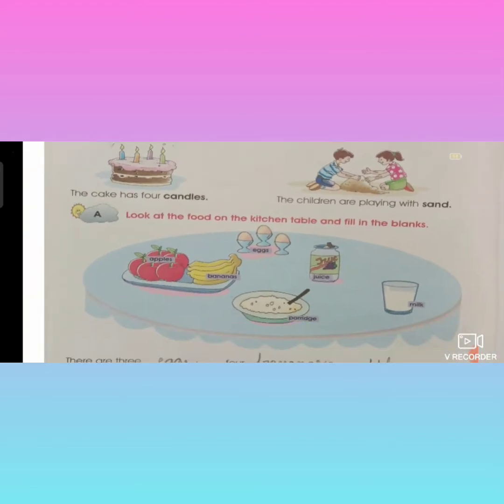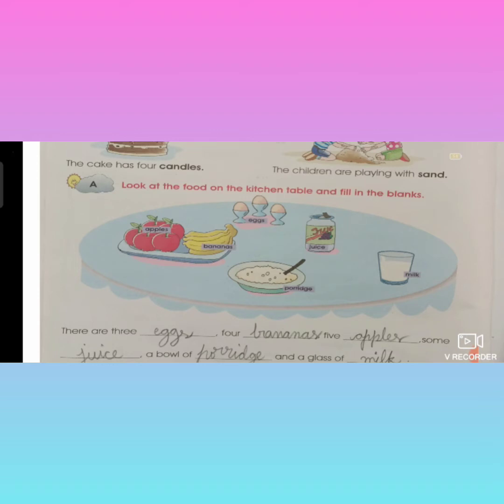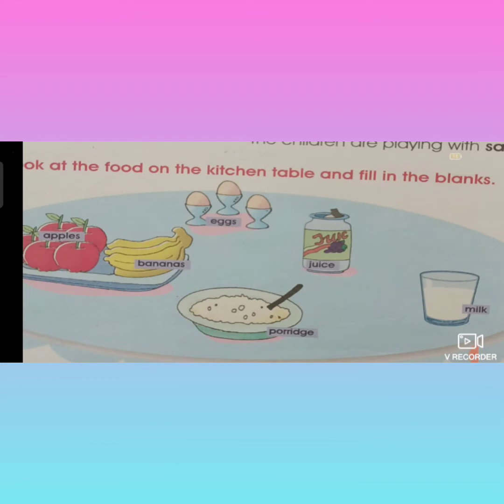Now see exercise A. There is a kitchen table in the picture. Look at the food on the kitchen table and fill in the blanks. There are a number of food items on it. Count them, observe them, and then fill in the blanks under the picture. First food item is eggs. How many eggs are there? 1, 2, 3. So eggs are called countable nouns.